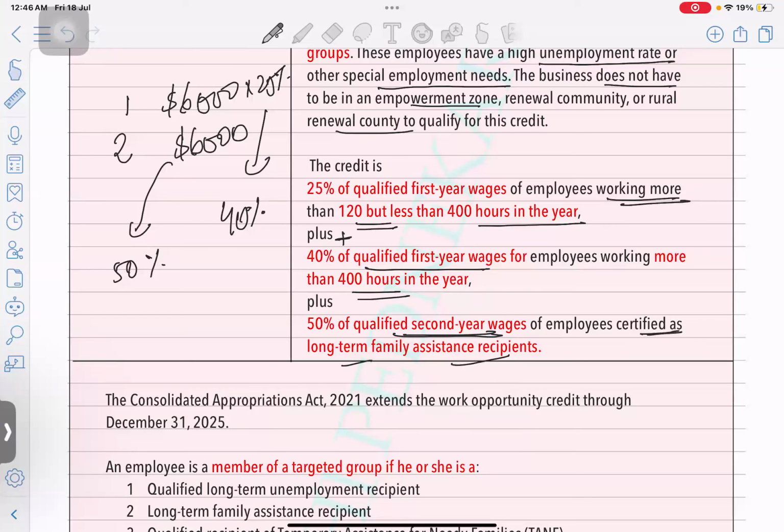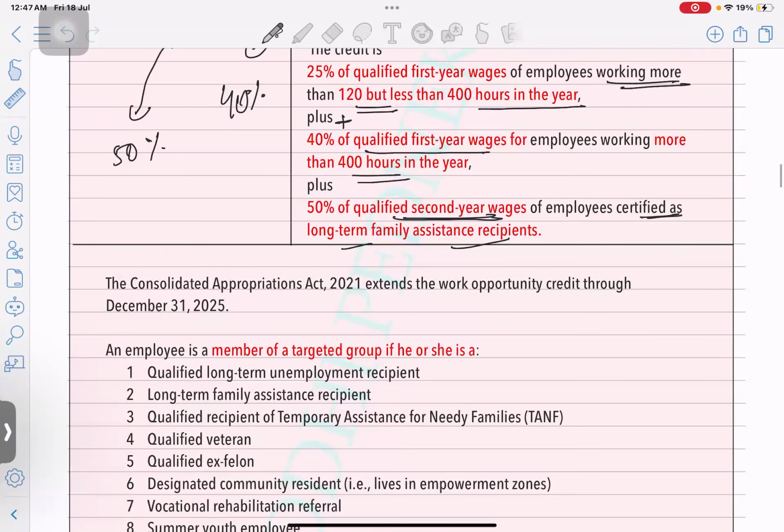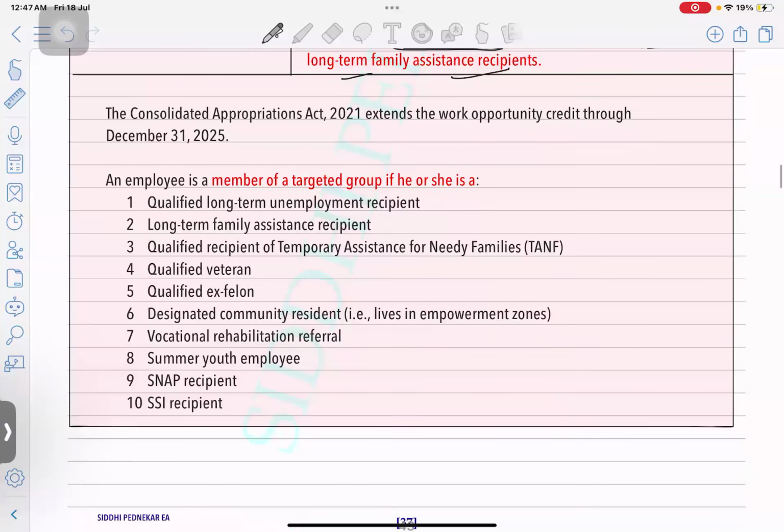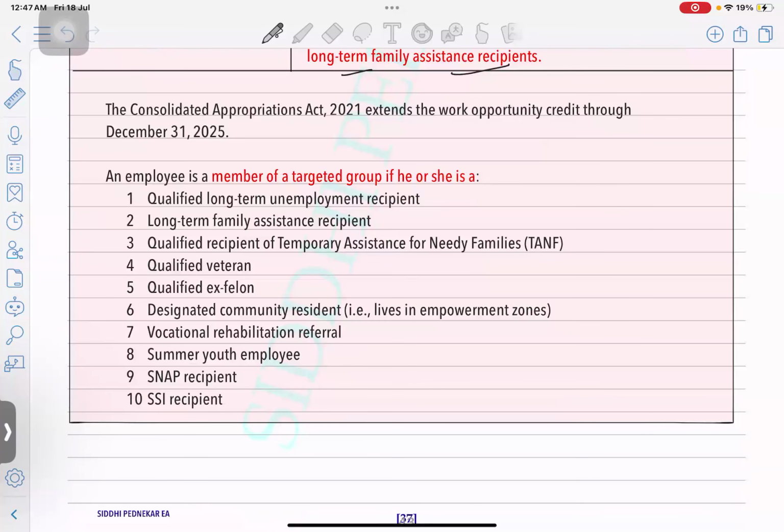There can be a calculation sum on this. So please remember, maximum wages you are going to allow is $6,000, and credit amount is 25% or 40% depending on the hours worked during the year. Okay. Next is Consolidated Appropriations Act extended the work opportunity credit through December 31st, 2025. So the employees who are considered as a targeted group are defined over here.